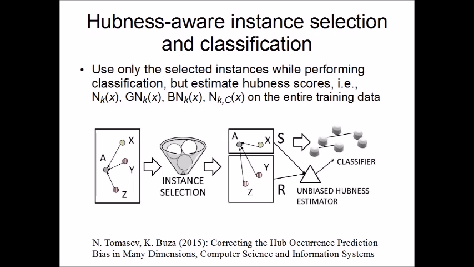Furthermore, you may have wondered if instance selection can be combined with those Hubness-aware classifiers that we studied at the beginning of this lecture. And the answer is, of course, yes. However, when these Hubness-aware classifiers are used together with instance selection, it is worth to calculate Hubness parameters such as NKX, GNKX, PNKX, or NKCX on the entire training dataset, while we can use the selected instances for classifying new instances so that we can speed up the classification of new instances.